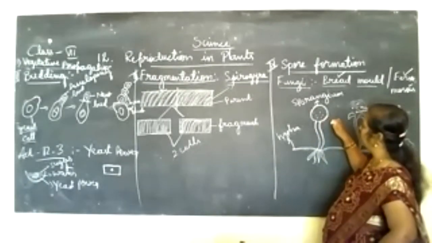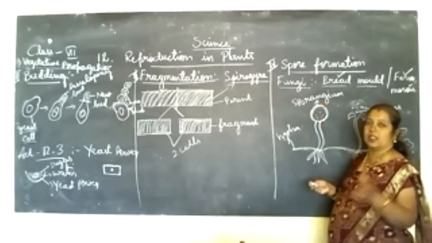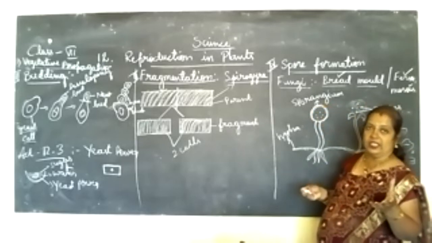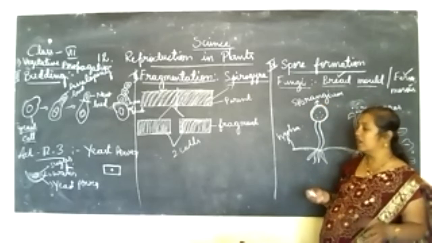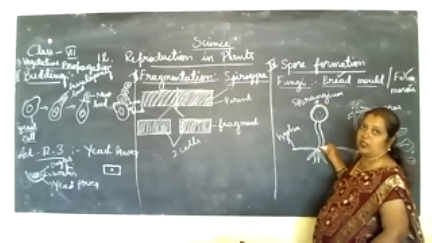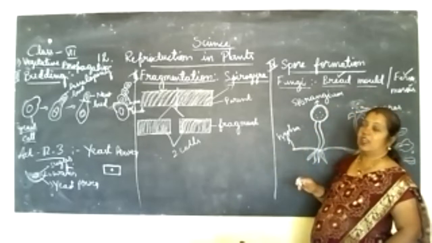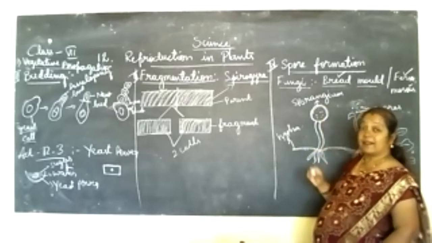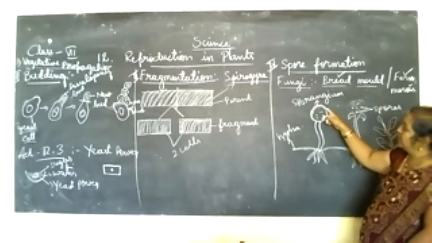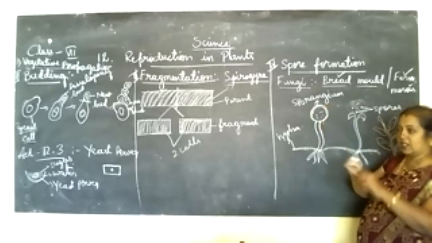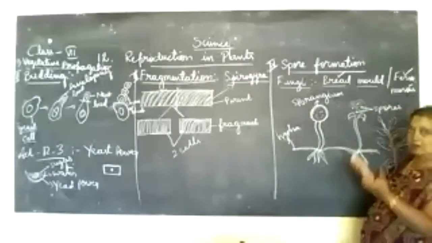This sporangium has a double coat of thick wall. These spores are very light in weight. When they get good nutrients and the sporangium reaches the matured state, all the spores are well developed. At that time it will burst open, so the outer covering bursts open and comes down.